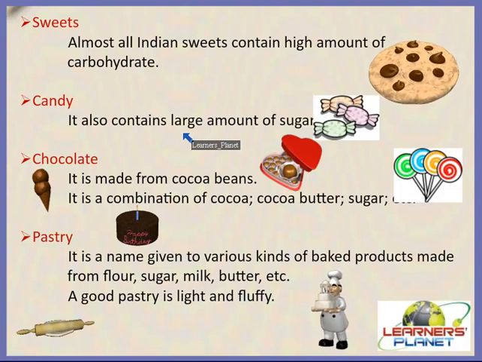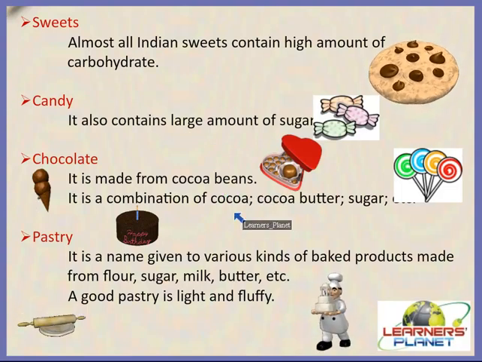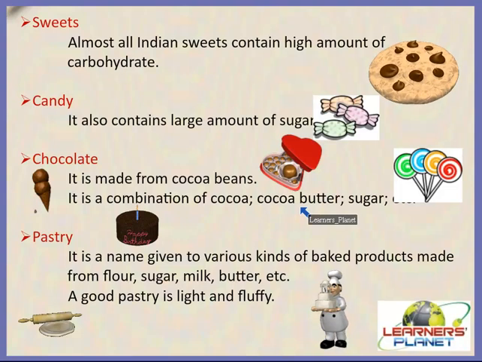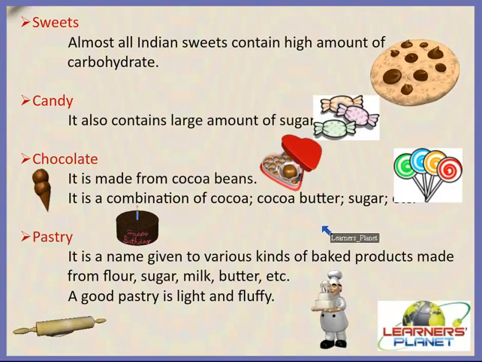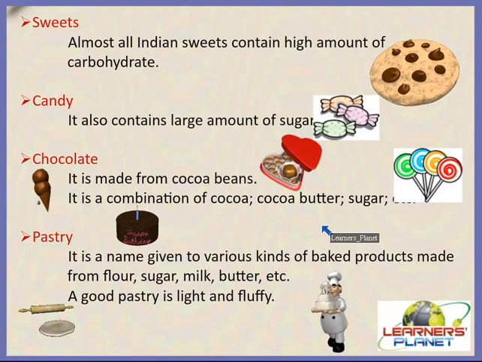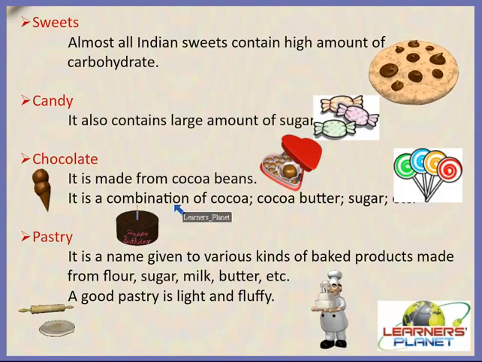Then chocolate. Chocolate is made from cocoa beans, and it is a combination of cocoa butter, which makes it very smooth, then sugar, right, and milk, and even other things, right? So we can get many types of chocolates, like milk chocolate and even dark chocolate, right? So we can consume this, but we should consume it in a very small quantity because it contains a very large amount of sugar.